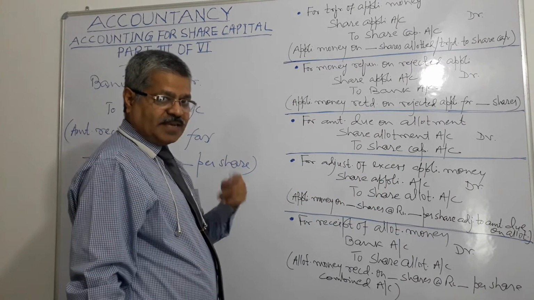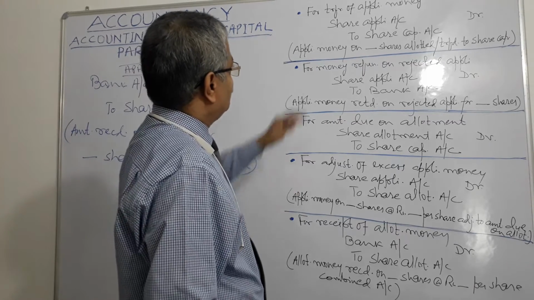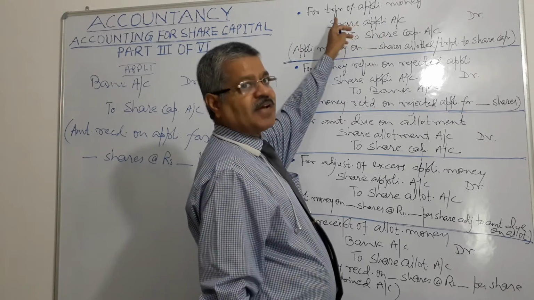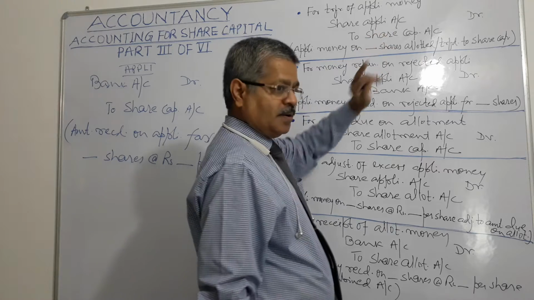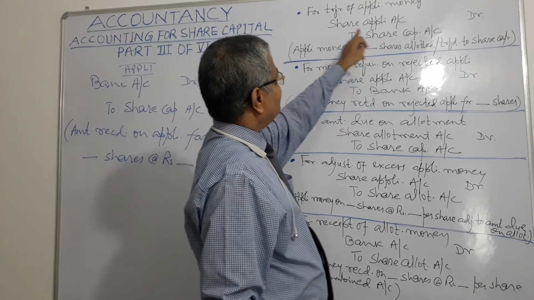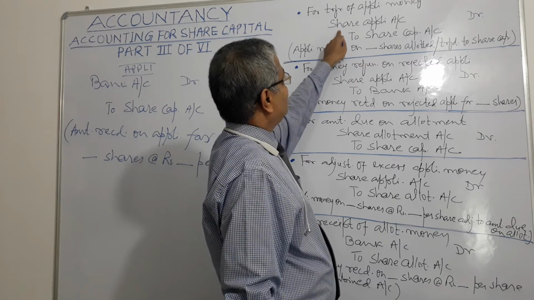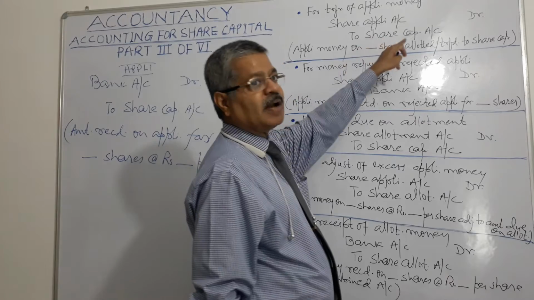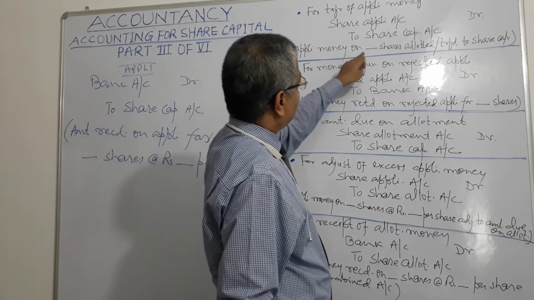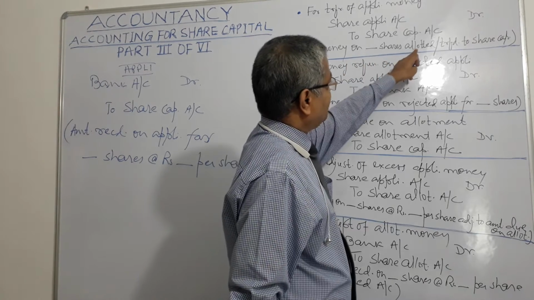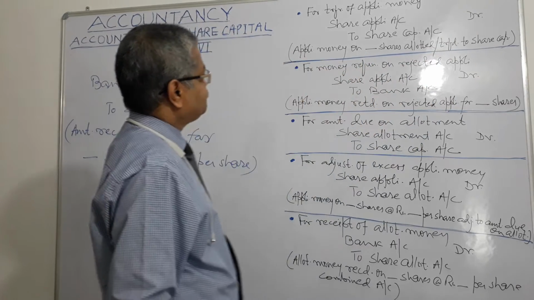For transfer of application money, I am repeating so that you can understand it. Application money needs to be transferred. So what will be the accounting entry? Where is the money lying? Money is lying in share application account. So debit share application account and credit share capital account, right? Application money on number of shares allotted transferred to share capital, right?